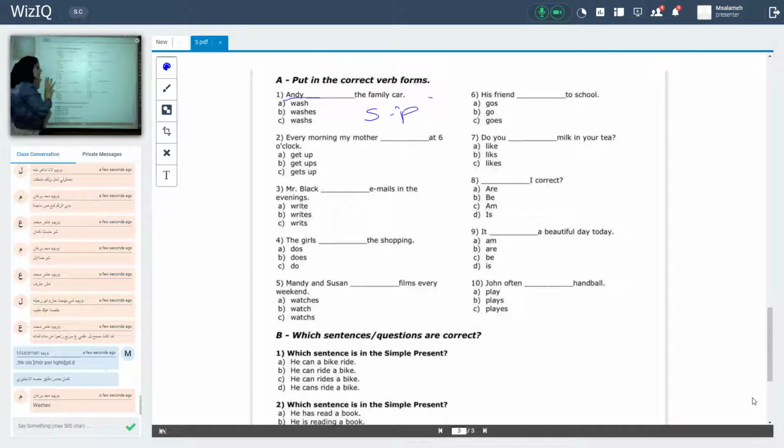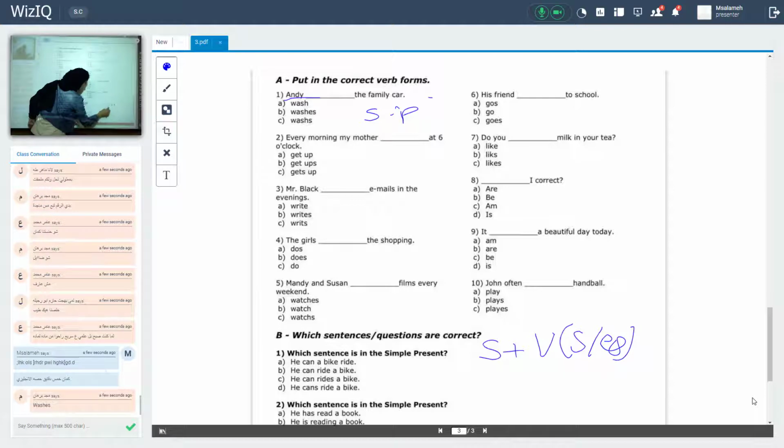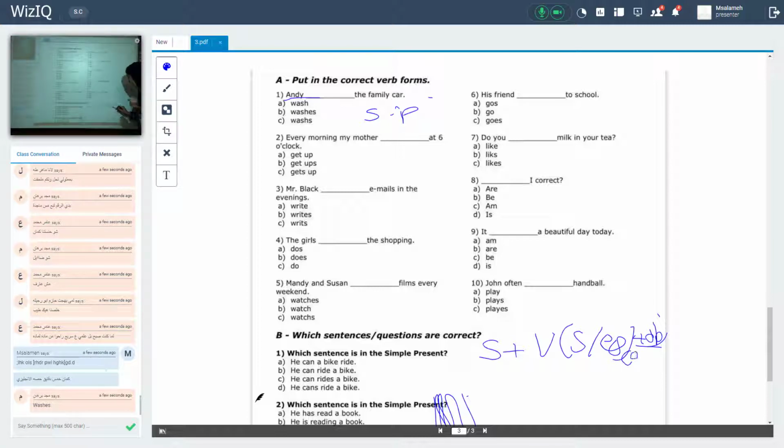Remember the form of the simple present tense. We have subject plus what? Verb, S or ES, plus what? Object. And also here we can say object or complement, because it doesn't matter if I have an object or not. Because when I say I'm 15, I am 15, here I have a subject and I have what? Verb. But I have no object, so it's not necessary, okay? So I can use object or complement. Okay, remember the form.